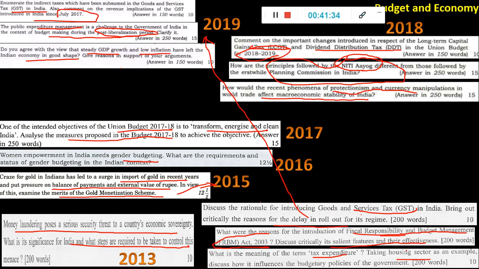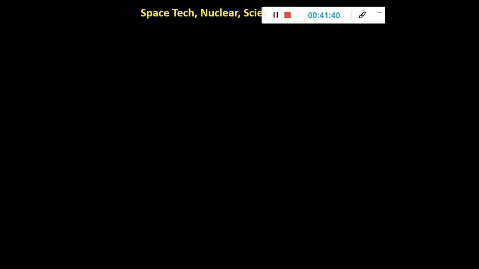So this is about budget and economy. If you see, I think you will have an idea that it is important. Okay, they can ask about different acts and different words mentioned in the budget, and the different schemes also.